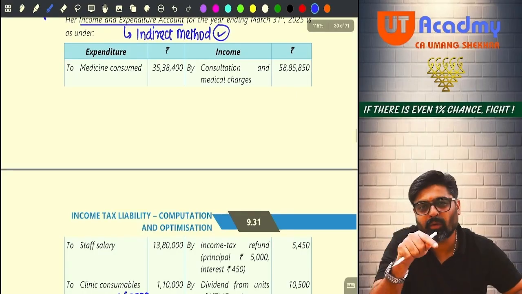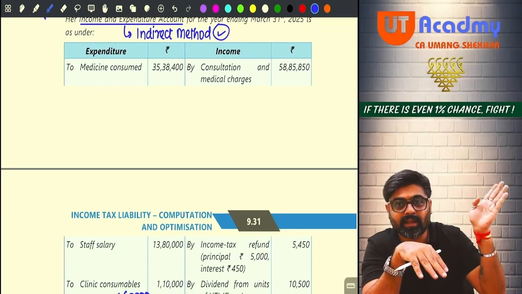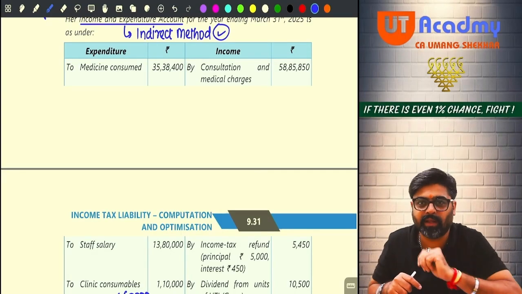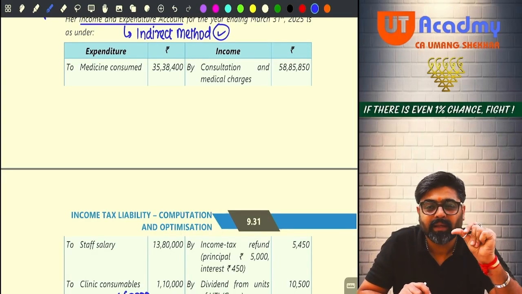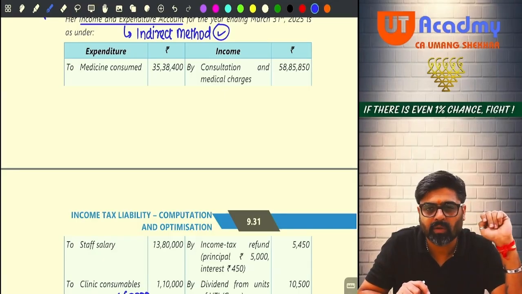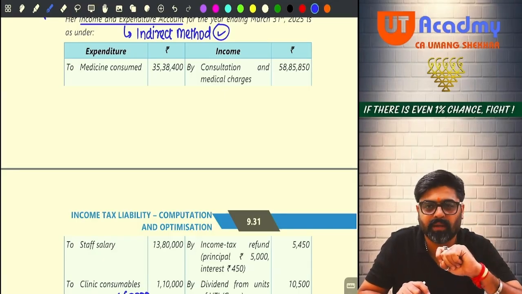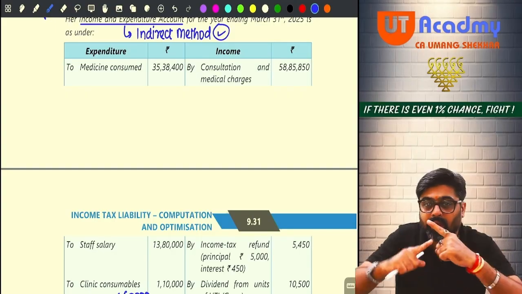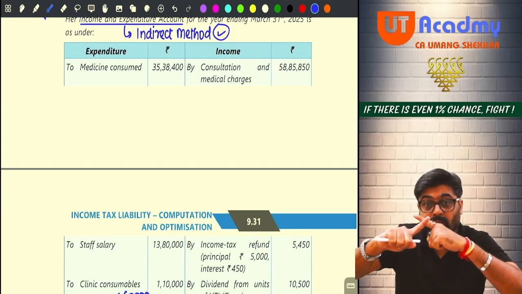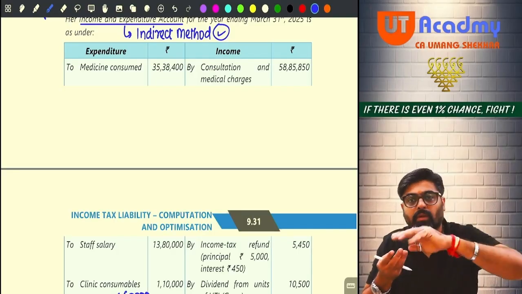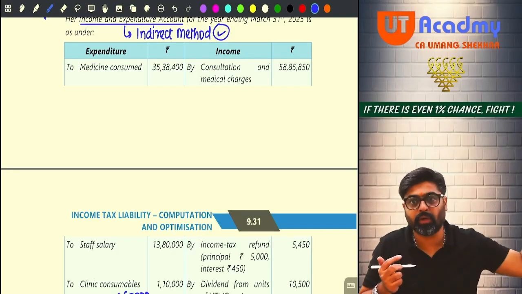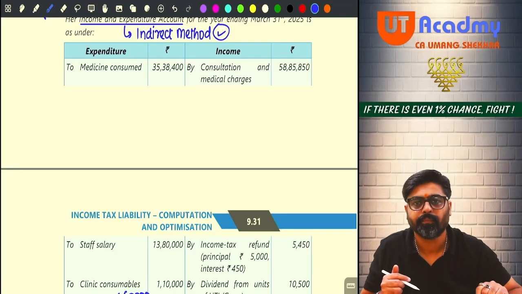Clinic equipment is your plant and machinery in the block. If it is going out of the block, it should be a deletion from the block, no? That is not your PGBP income. That is a deletion from the block. Put a cross. Why is it added to the profit? Reduce it from the profit and show it as a deletion in the block.